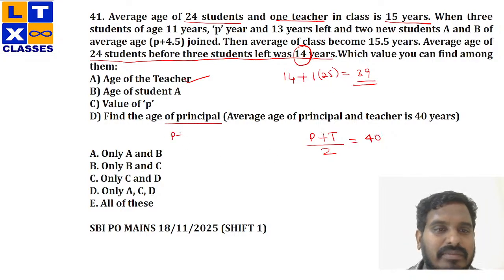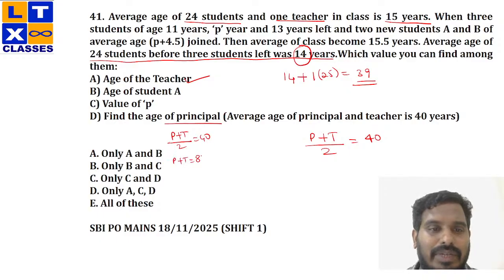So I'll write it here. Principal plus teacher average age is 40, so principal plus teacher equal to 80. Now teacher's age is already 39, so it would be 41, right? So principal's age is also 41. Now you're not expected to calculate each and every value. You should know whichever value can be calculated from the given data, right? So I have calculated D as well.